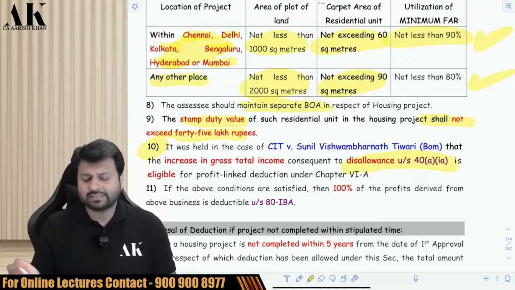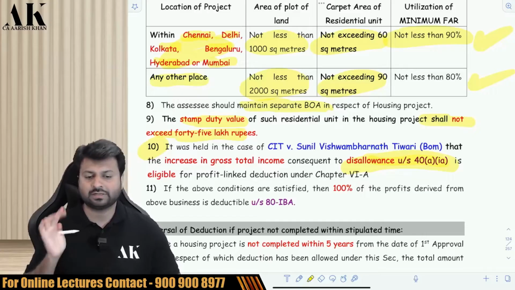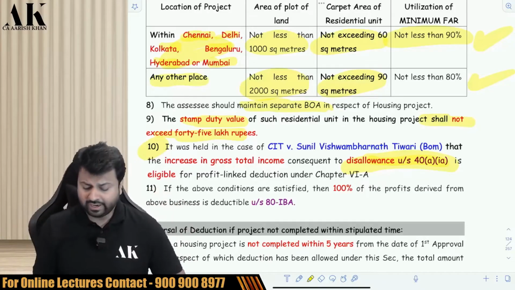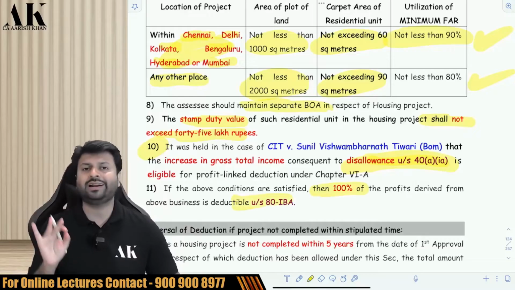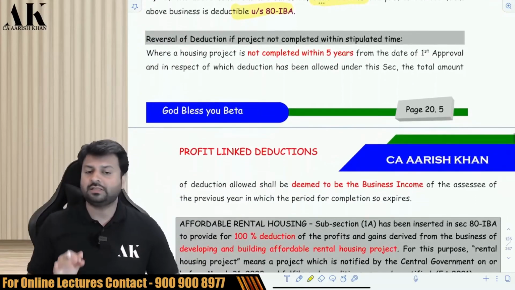So whatever disallowances are made, because of which the GTI is increased, that disallowance will also be subject to deduction under Chapter 6A. If all the above conditions are fulfilled, then 100% of the profits of the builder will be subject to deduction under 80-IBA. Now, as I've told you earlier also on the previous page, the project has to be completed within